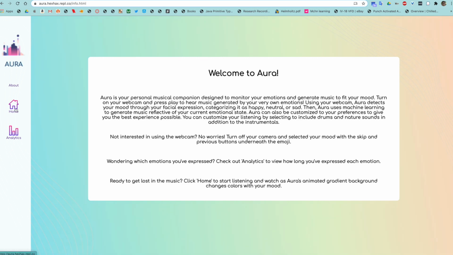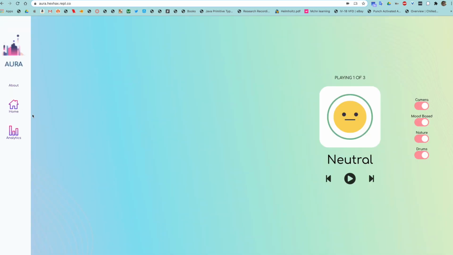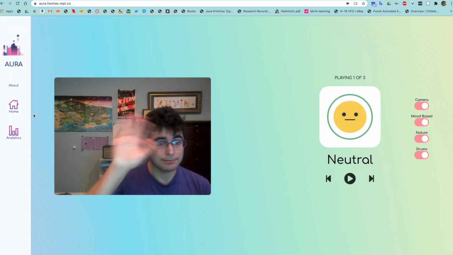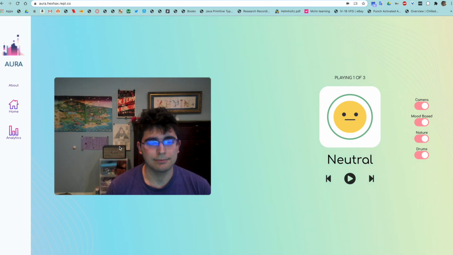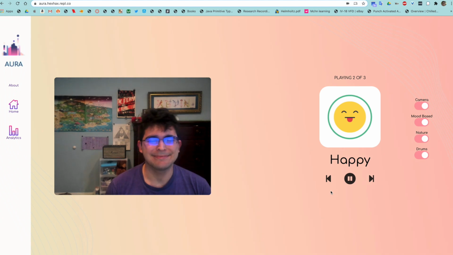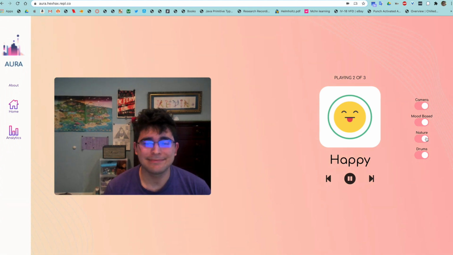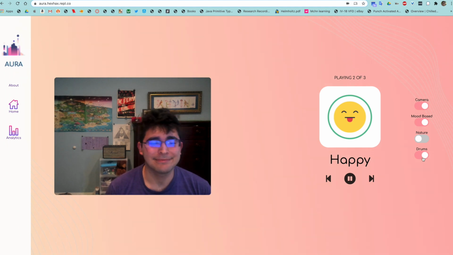Here's our demo. Upon first opening the app, you can see the instructions appear on screen. Clicking to home, you arrive at the main interface. As you can see, as I smile, my mood changes from neutral to happy and the background gradient color changes as well. After pressing play, the ambient noises start and the neural network begins generating notes. The network will continue generating notes until I pause the player or exit the screen.